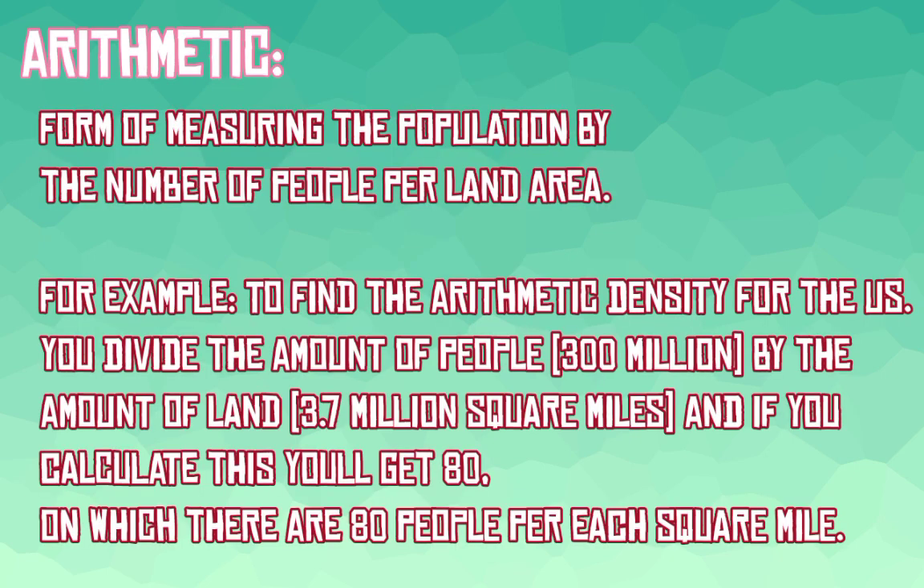First is arithmetic density, a form of measuring the population by the number of people per land area. For example, to find the arithmetic density for the US, you divide the number of people, which is 300 million, by the amount of land, 3.7 million square miles, and if you calculate this, you'll get 80, meaning there are 80 people per square mile.